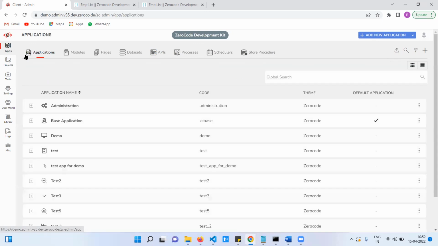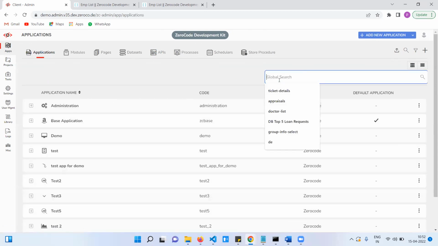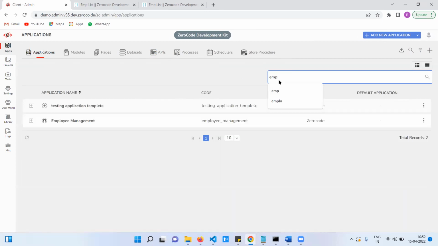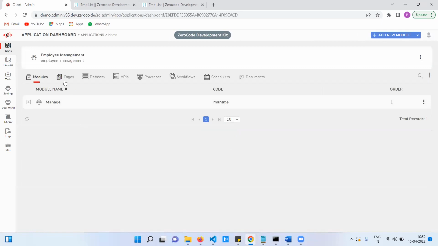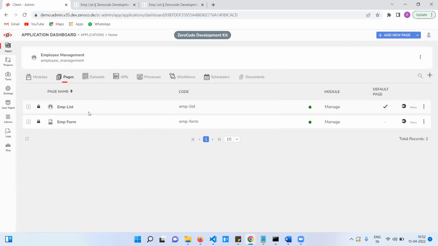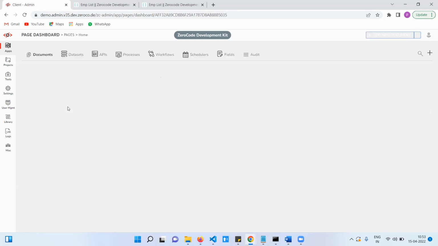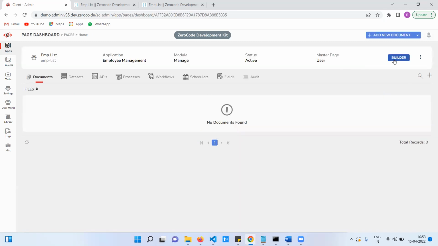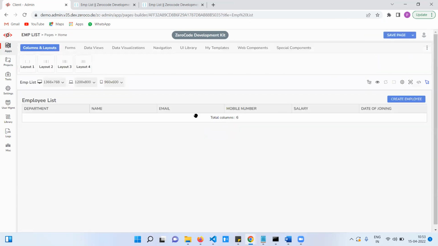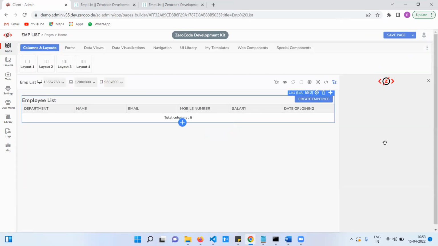Now I created one application as employee management. Within the application, I created one module, and in that module, I created two pages. Now design the employee list and link whatever API you created to this employee list.